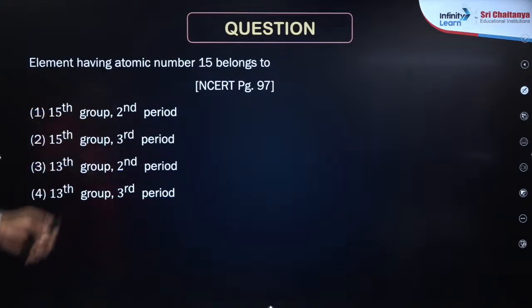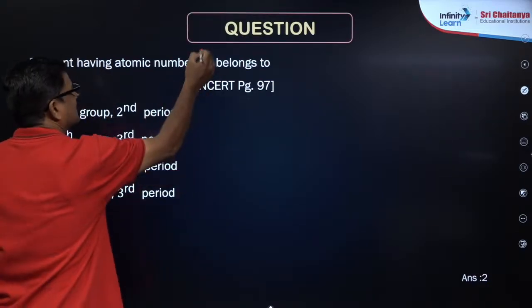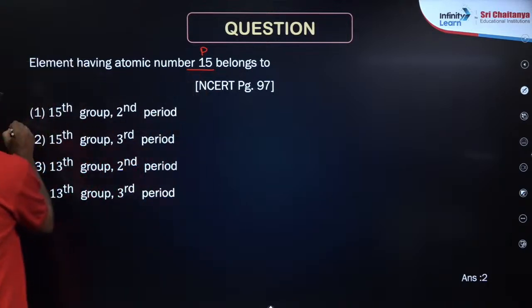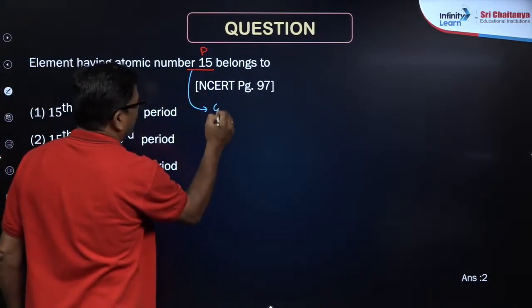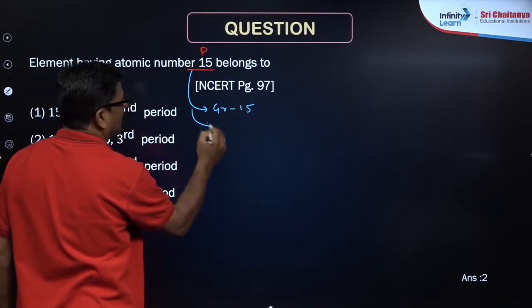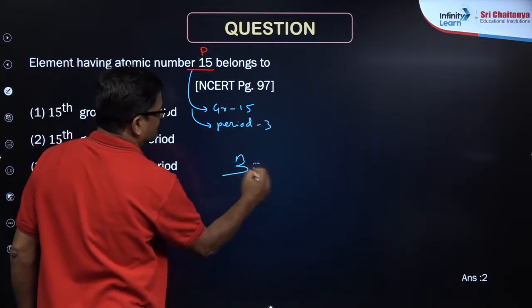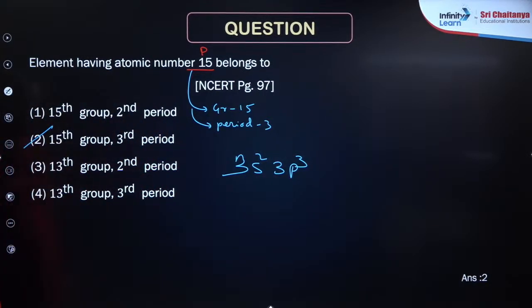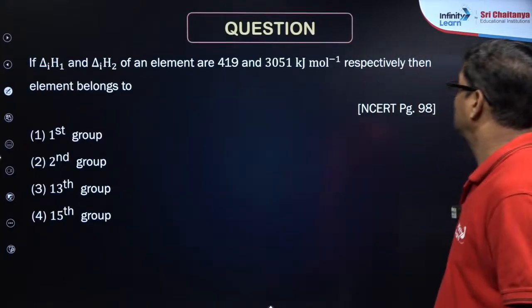Element having atomic number 15 belongs to which group and period? You need not study NCERT here. Atomic number 15 means this is phosphorus. What is its location in the periodic table? It is group 15 and period 3, because the configuration is 3s2 3p3. So it is group 15, third period. Understand? Fine. And one more question.